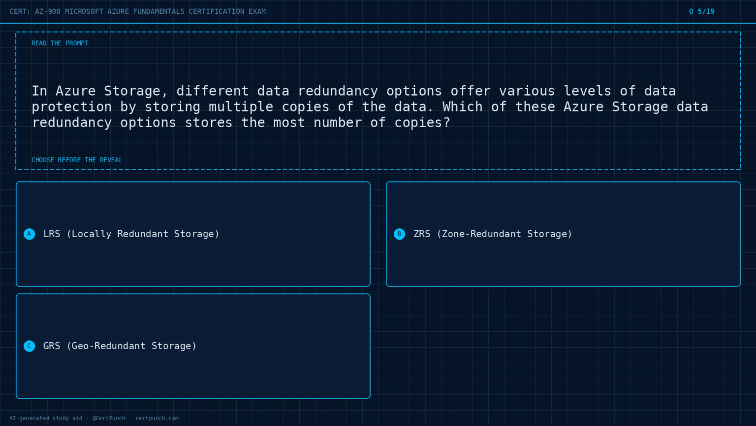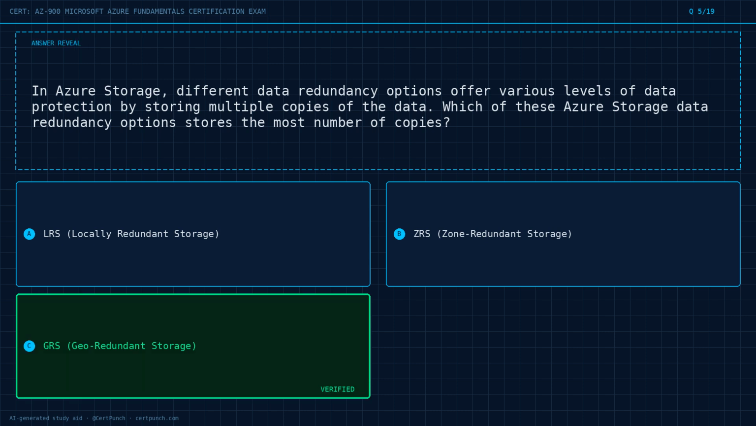Question 5 of 19. In Azure Storage, different data redundancy options offer various levels of data protection by storing multiple copies of the data. Which of these Azure Storage data redundancy options stores the most number of copies? Option A, LRS, locally redundant storage. Option B, ZRS, zone redundant storage. Option C, GRS, geo-redundant storage. Choose the best answer before the reveal. Commit to it now.